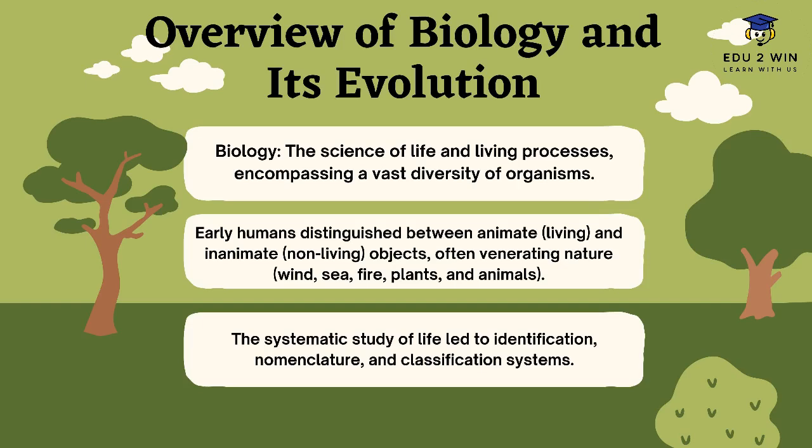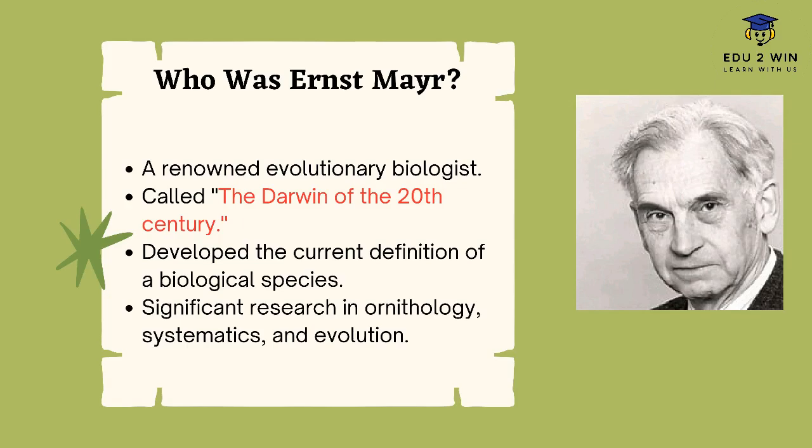It formed a systematic system. So, while dealing with this classification and systematics, we have to learn about an important person, and his name is Ernst Mayr. He is a renowned evolutionary biologist, also called the Darwin of the 20th century. He developed the current definition of biological species and also did research in the fields of ornithology, systematics, and evolution.